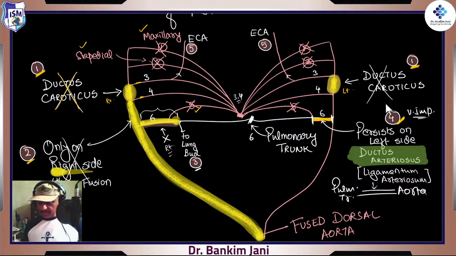Okay, moving on to the fifth part. This fifth part is pretty easy. This fifth part tells just that from number 3, that is from the third arch, there would be development of the external carotid artery. So that's good, right? Quite easy. So these were points 1, 2, 3, 4, 5. Okay.